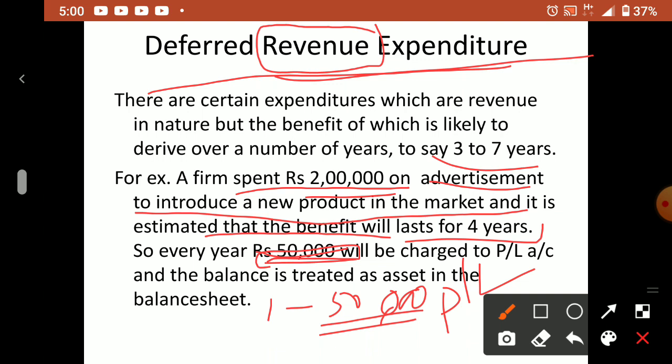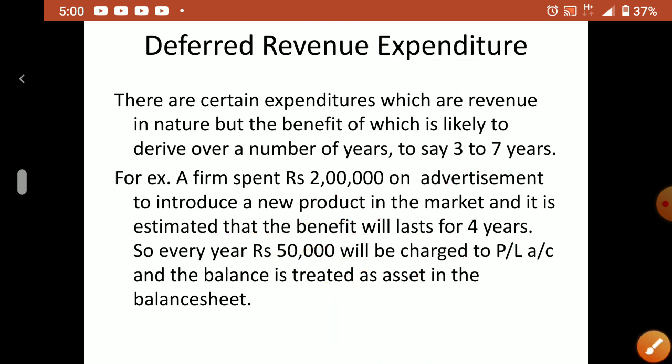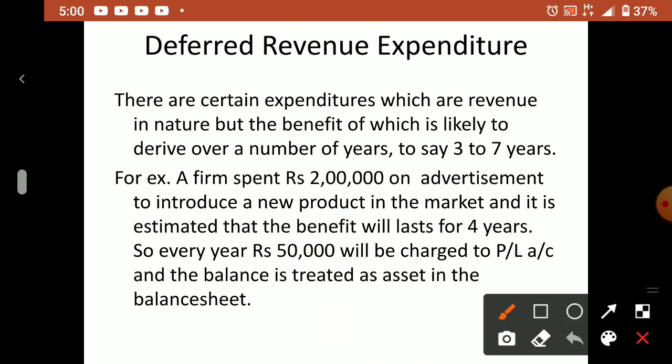Total 2 lakh you spent, 50,000 is for this year, which we show in the P&L account. The remaining 1,50,000 you show on the asset side of the balance sheet. Understood? So 50,000 will go to the P&L account, and the remaining 1,50,000 will go to the balance sheet.